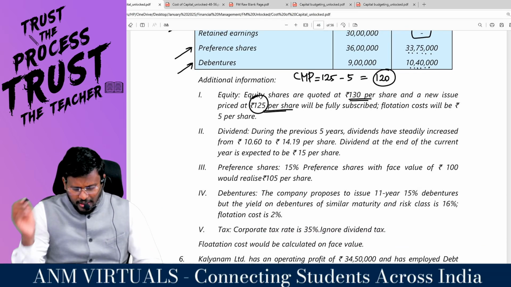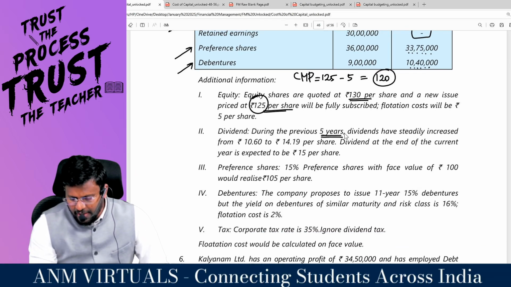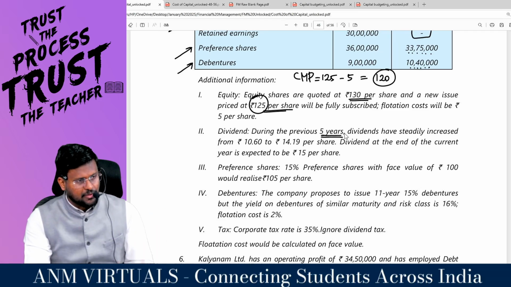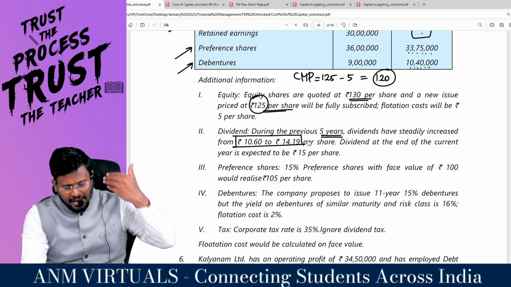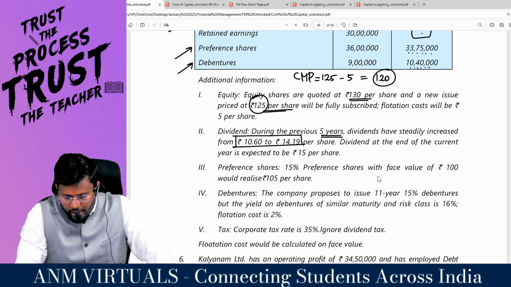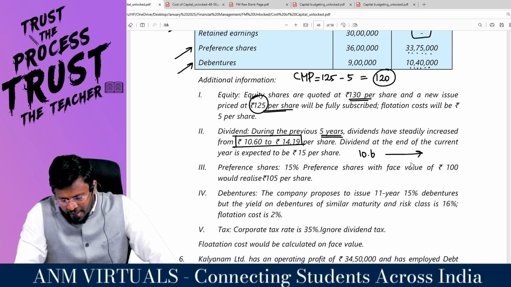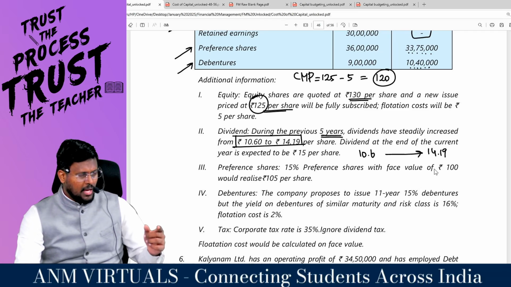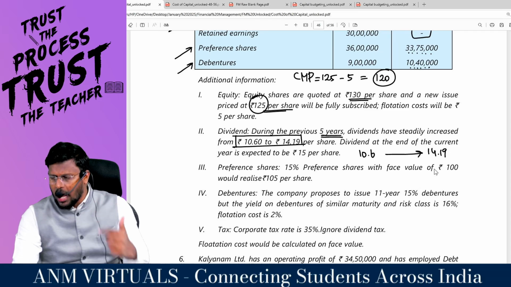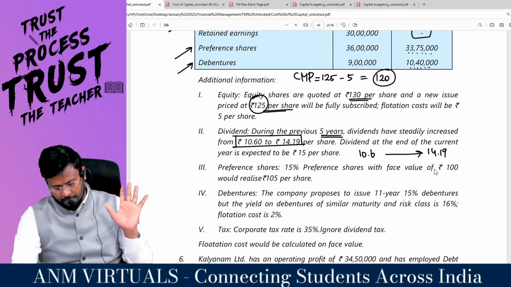Coming to dividend. During the previous 5 years, dividend has steadily increased from 10.6 to 14.19 per share. That means if you look back 5 years, the dividend was 10.6. From 10.6, it has grown to 14.19. So at some rate R, it is constantly growing.